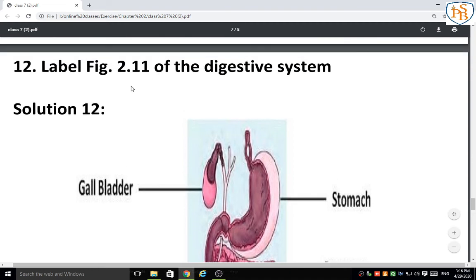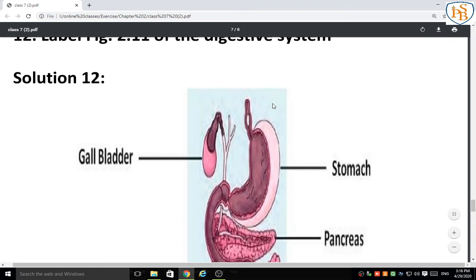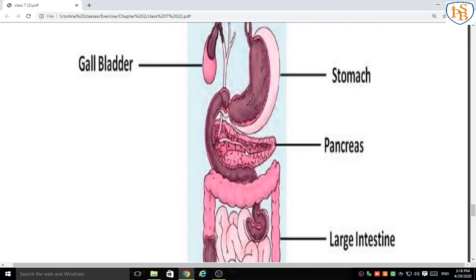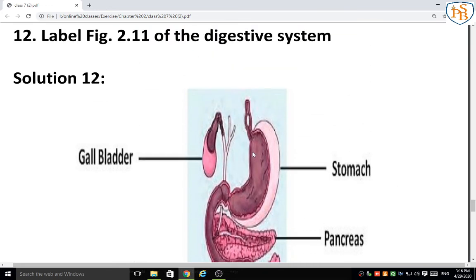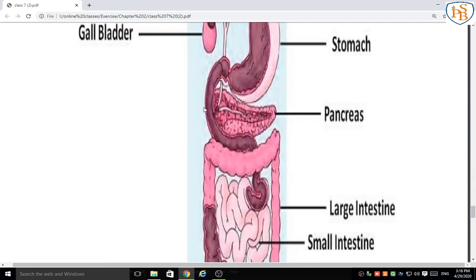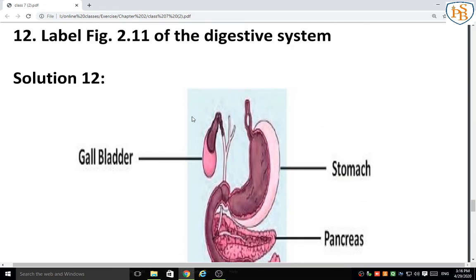Question 12: you have to label figure 2.11 of the digestive system. If possible, draw this in your notebook. If possible means it is compulsory. I know you are not excellent in drawing, but you can draw that much. Just draw that image and label the organs.